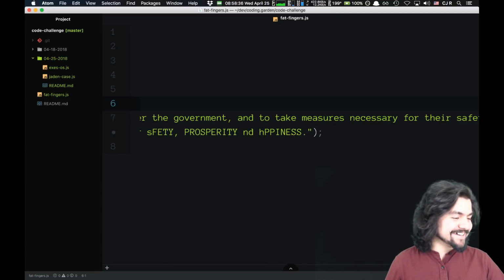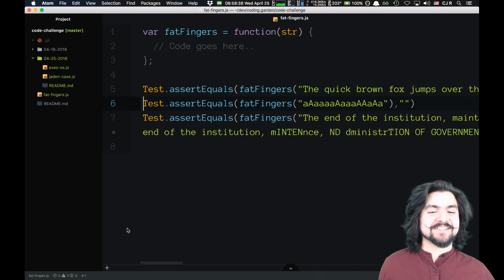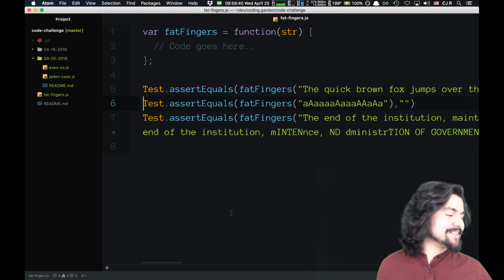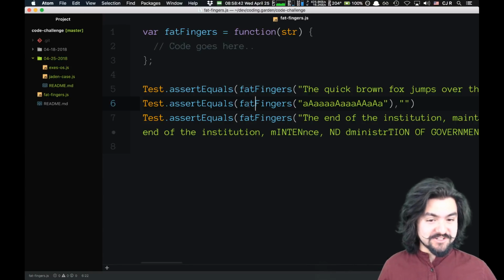So there he is, Kaizen Media. Yeah, so he's the one that suggested this problem. Welcome to the stream. And we are just getting started on this one.